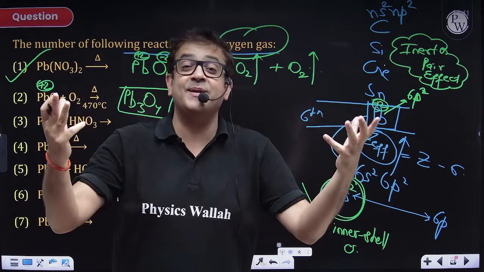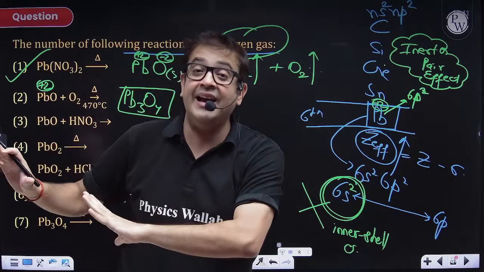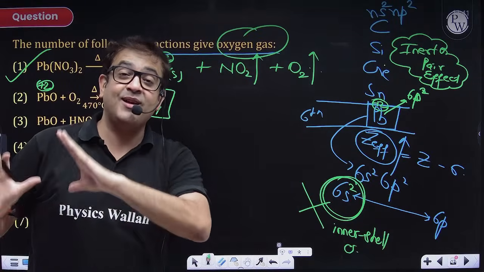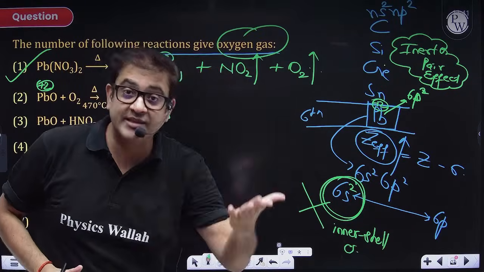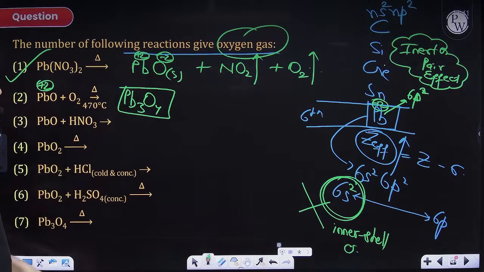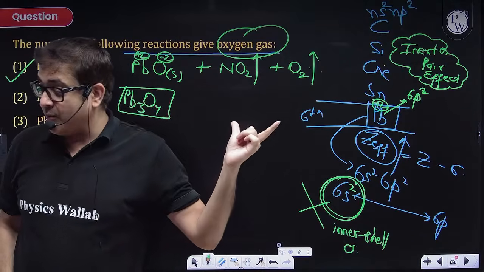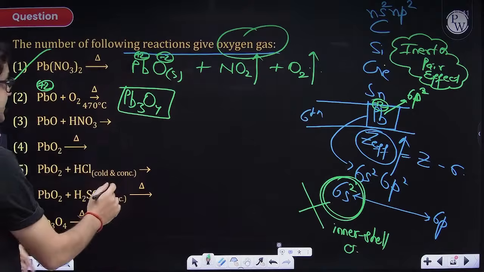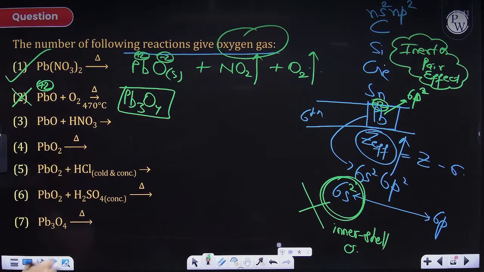So all the oxygen present will be consumed by lead, forcing lead in +2 oxidation state to transform into some other oxidation state as well. So a mixed oxide forms, and because of the formation of this mixed oxide, no further oxygen is remaining, so oxygen will not form. Yes, sir.